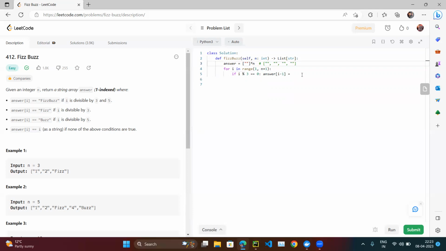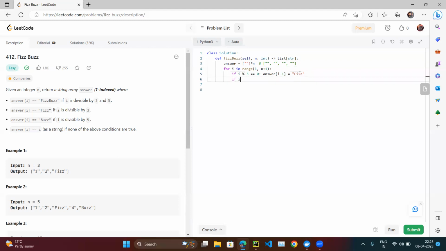So if I divide by 3 is equal to 0, what we have to put? We have to put only fizz.